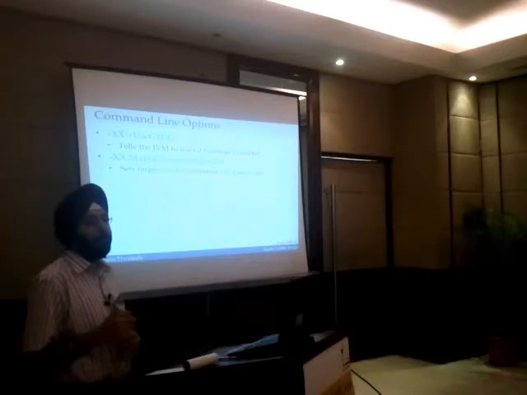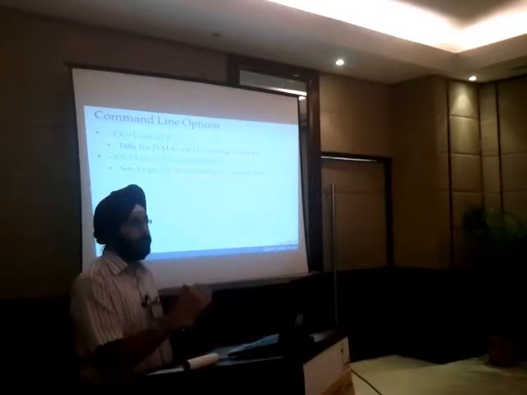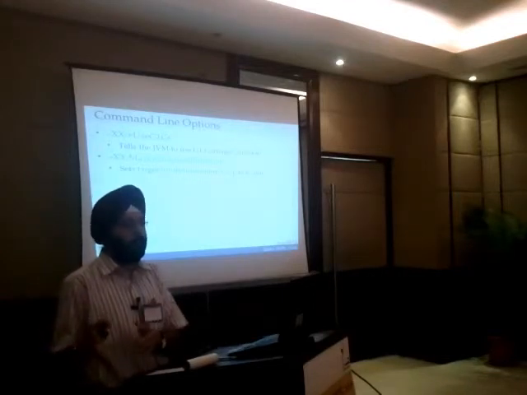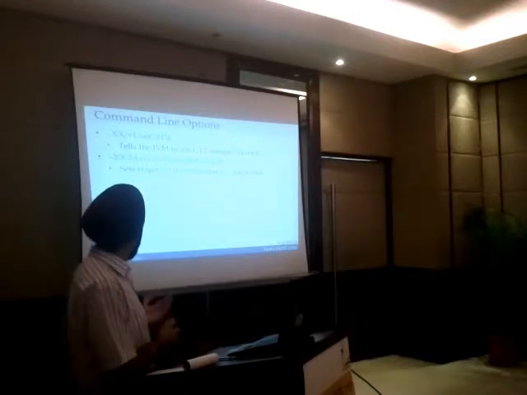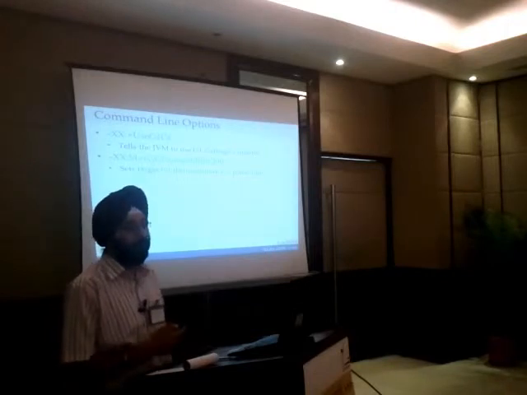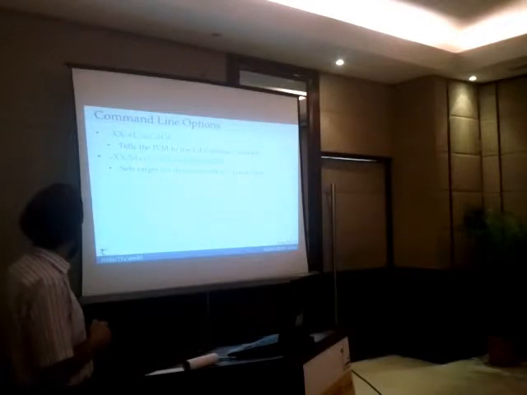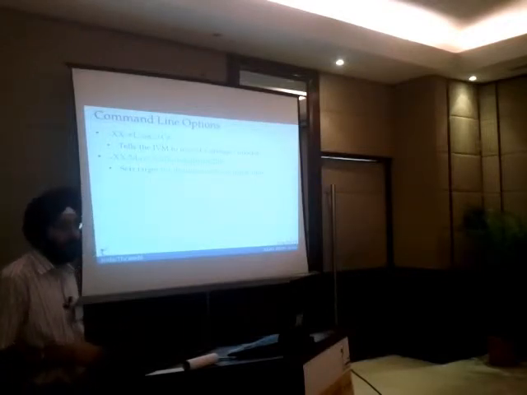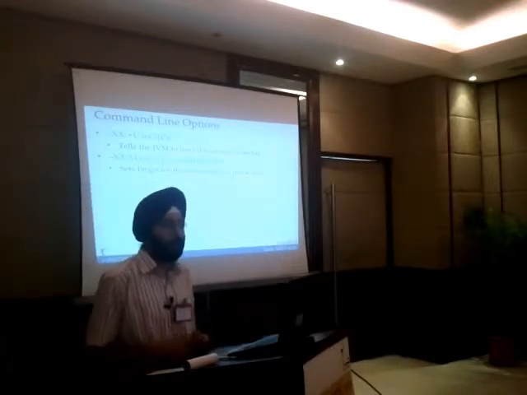If you tell the garbage collector that okay, you start doing the collection at this stage and you don't go beyond that stage, then it thinks that probably you know more than the garbage collector. You understand your application better, and it will stop following its own algorithms. So it can be quite risky, and generally it is advisable that if you're using G1, you just indicate to the collector what your goal is, and let it figure out itself what the different thresholds and cutoffs are and when it wants to do the GC.